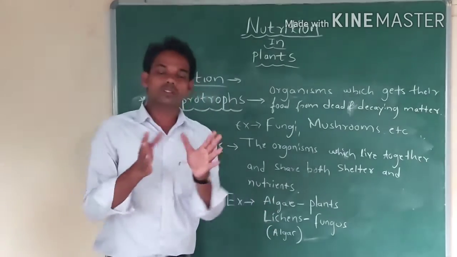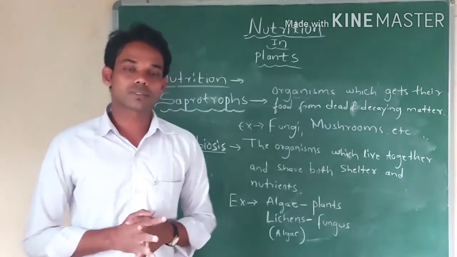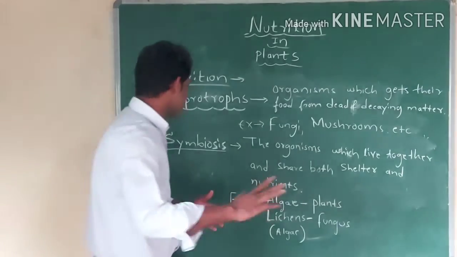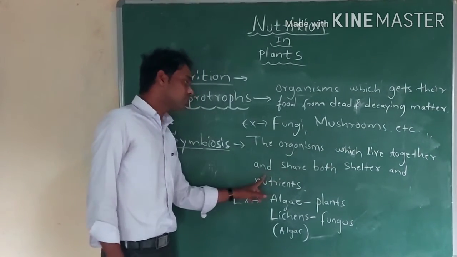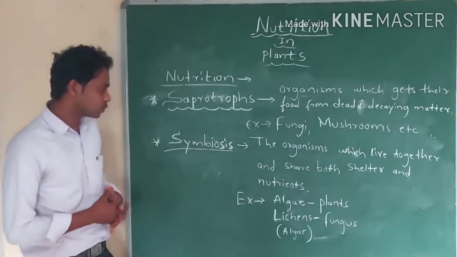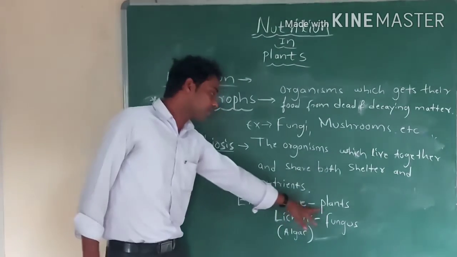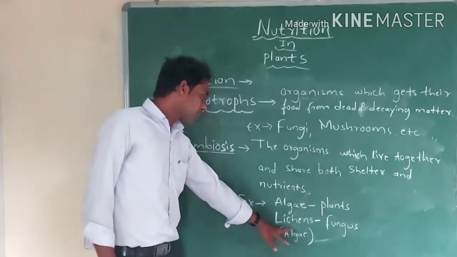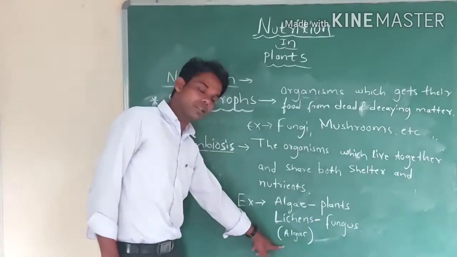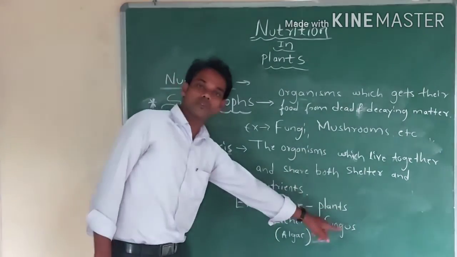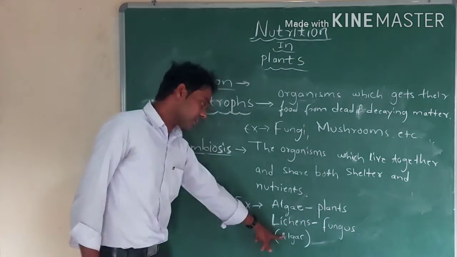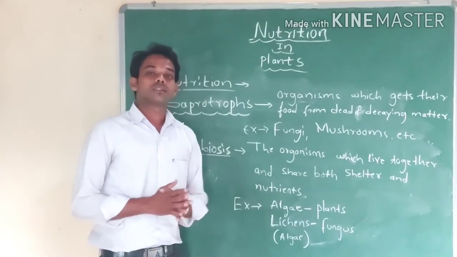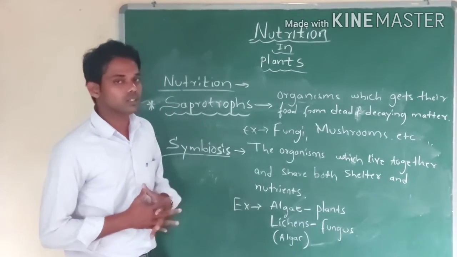So both depend on one another. This process is called symbiosis. Another example is lichens. Algae provide nutrients to the fungus, and in return the fungus provides nutrients to the algae. They are mutually dependent on one another.